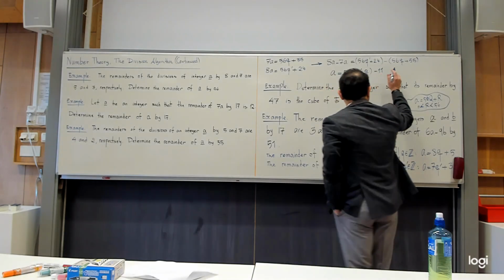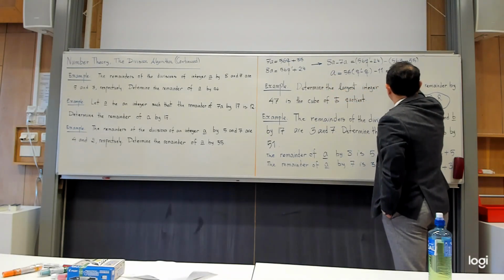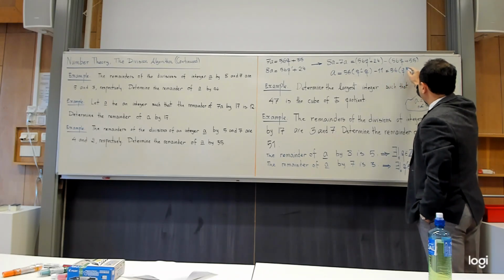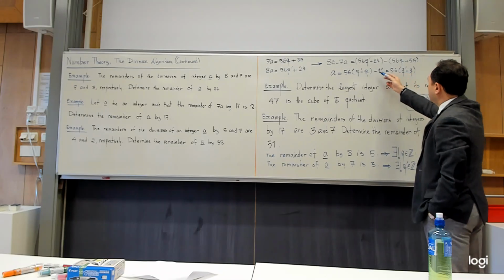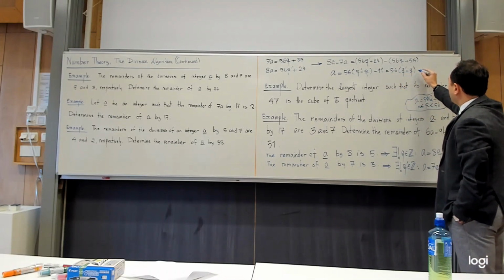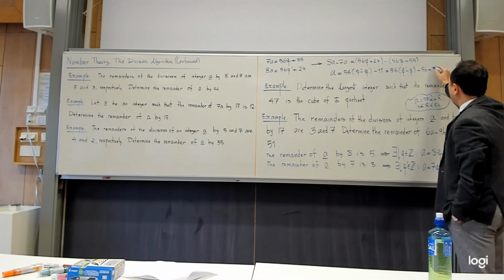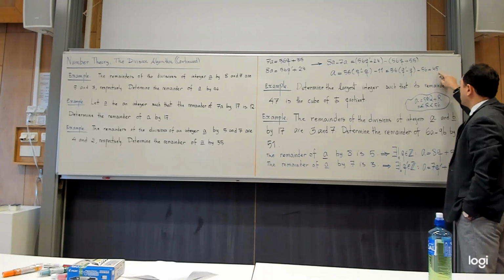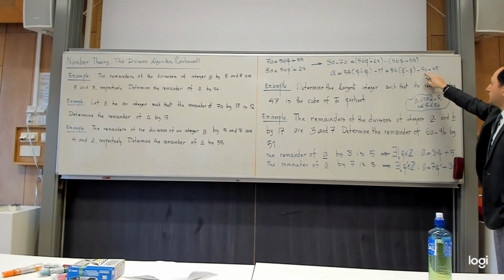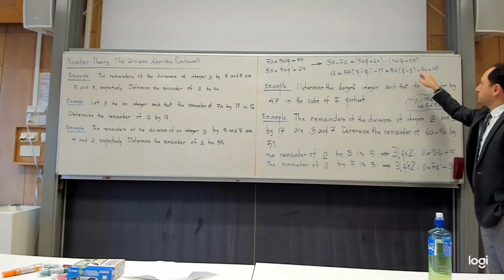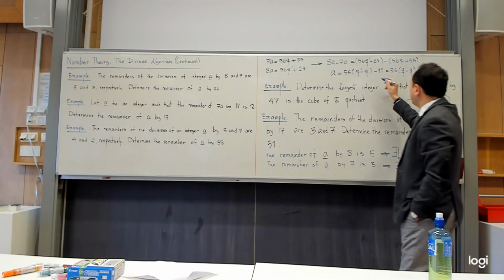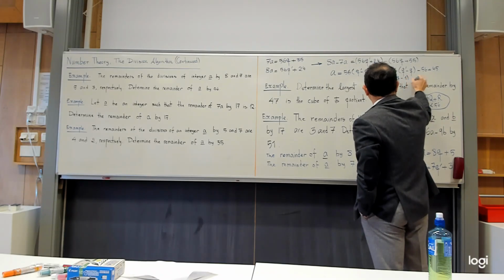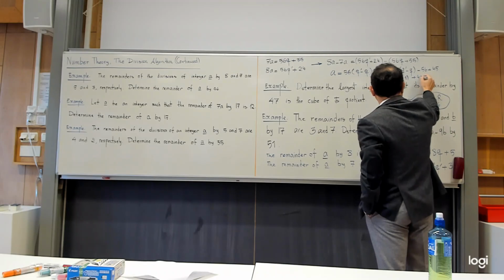So I would write it as 56. This is a skill that you need to learn. It's very, very simple. I don't think it's hard, but you need to remember it, otherwise you will face problems. So instead of minus 11, I would write minus 56 plus 45. First of all, I hope that you agree that this is exactly minus 11, so I haven't changed anything here. But the good point is that I can absorb this 56 into this 56 by factoring this out. So it becomes 56 times (q prime minus q minus 1), and then I will have 45.